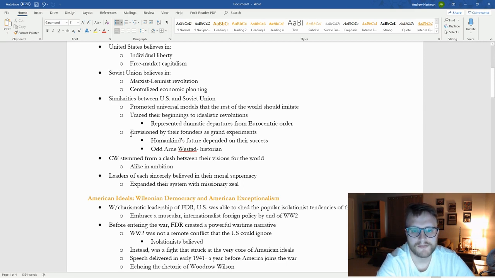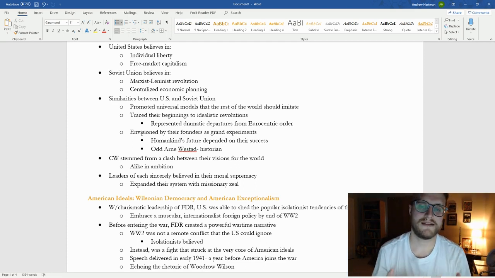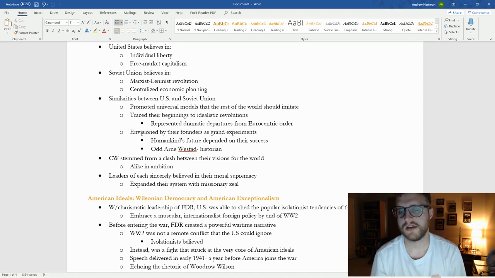And then they both envisioned the founders envisioned each of these countries as this massive experiment. And as we're going to see later, both of them really departed from previous Eurocentric and European-based ideals.